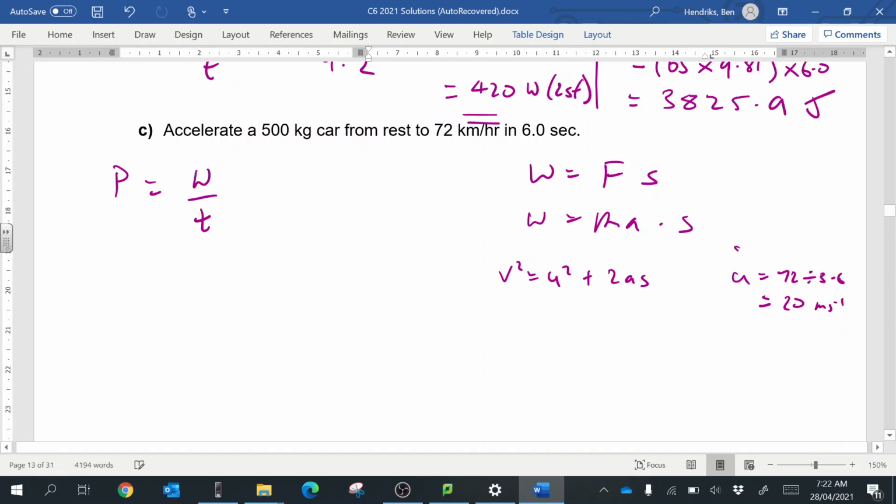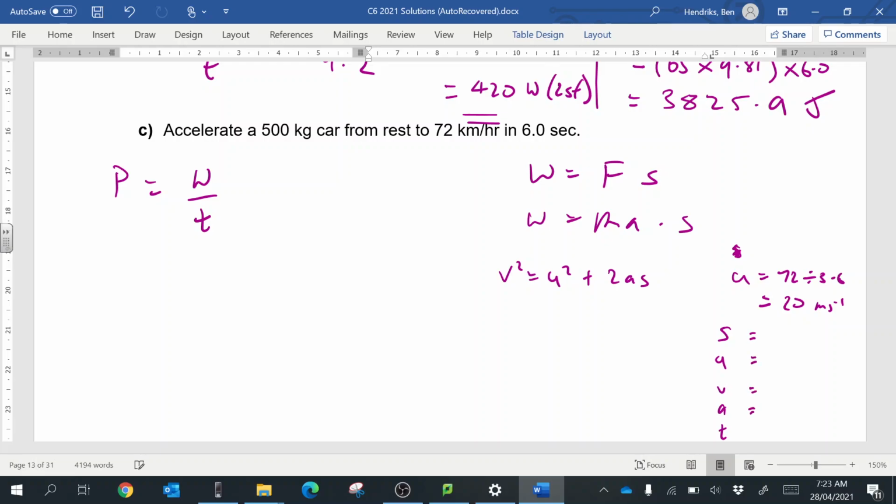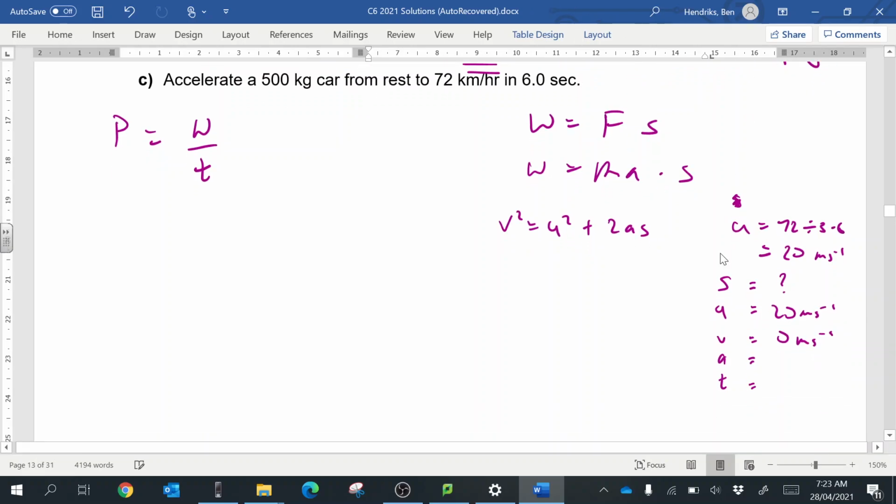Okay, so let's just do that. Well, actually, I'll do it somewhere else. Just remembering our SUVAT, to work it all out. s we don't know. u is 20 meters per second. v is equal to 0 meters per second. a, we're trying to work that out. And t is equal to 6.0.